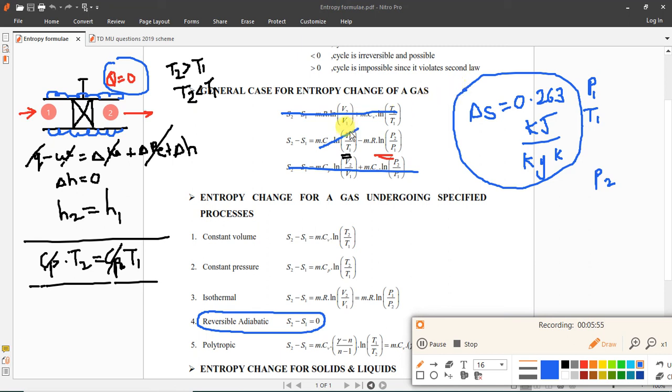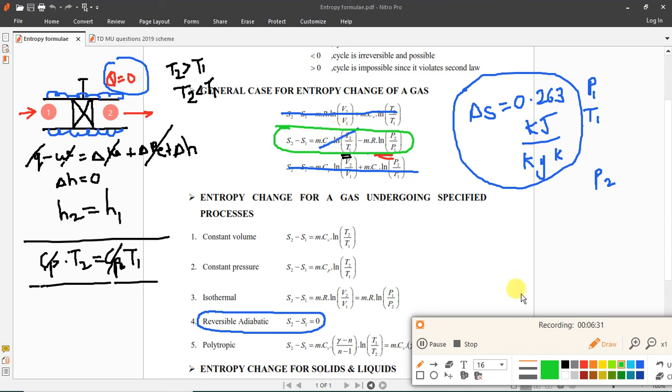Second thing, if it would have been a real gas, in that case at point 2 the temperature T2 would be greater than T1, or T2 will be less than T1. It will depend on the Joule-Thomson coefficient, pressure and temperature values. In such a numerical where T2 is greater than or less than T1, we won't cancel this term in the equation, because T2 and T1 will have different values.